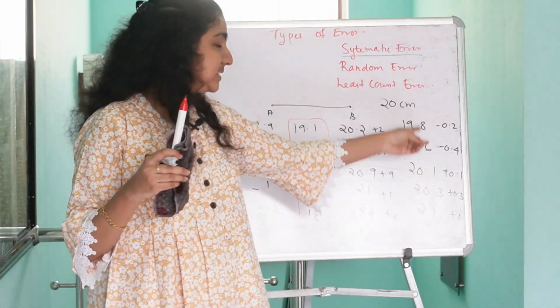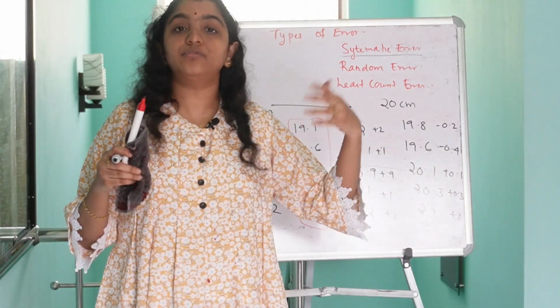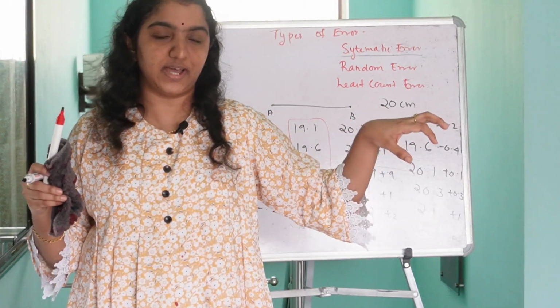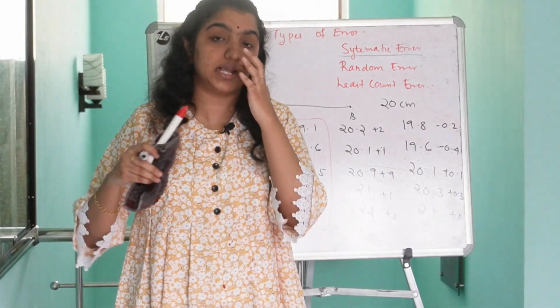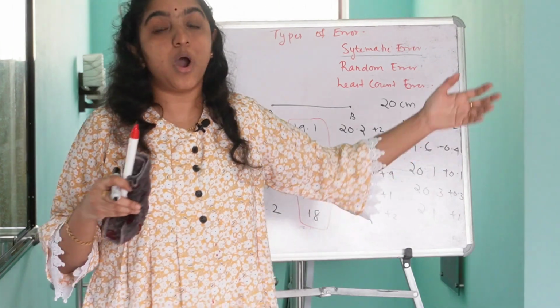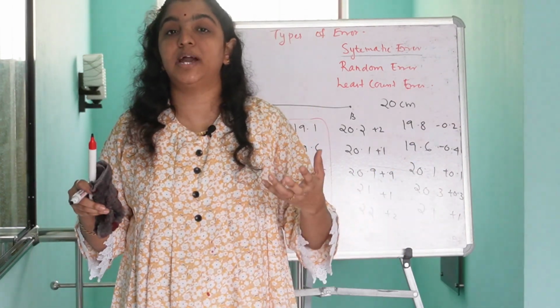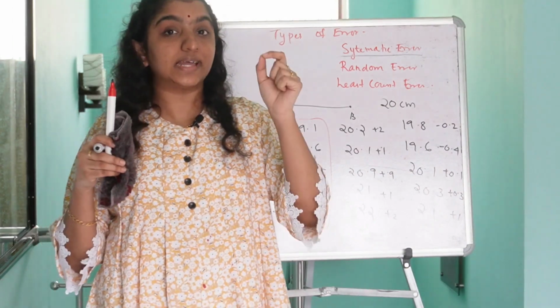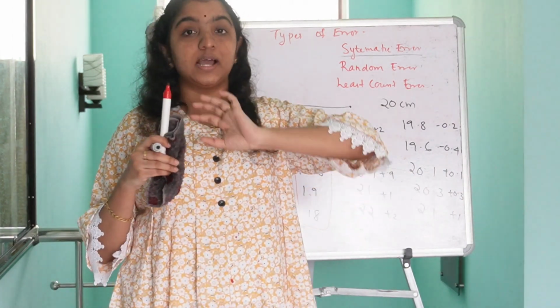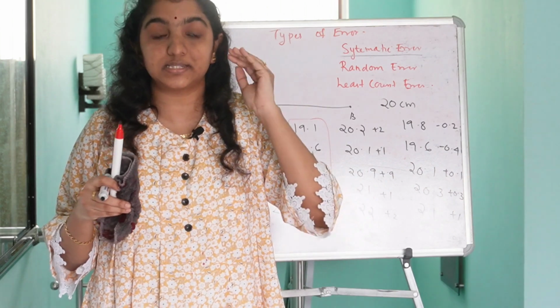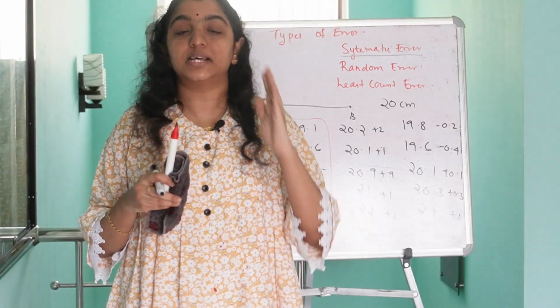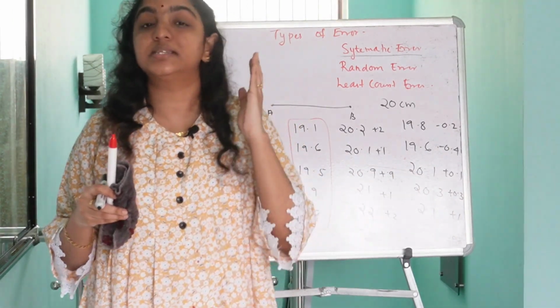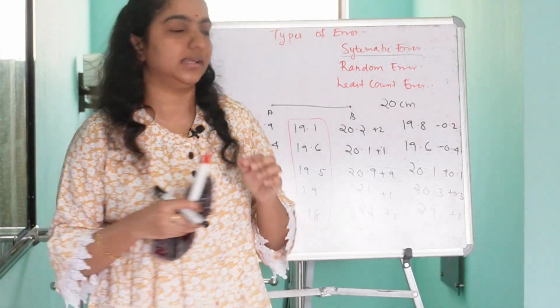But when you analyze the third case, you can see some of the error values are in positive direction and some other error values are in negative direction. So we cannot say all the errors are in the same direction. So if and only if all the errors arising are in the same direction, we can say such errors in the measurement are systematic errors. Is it clear?